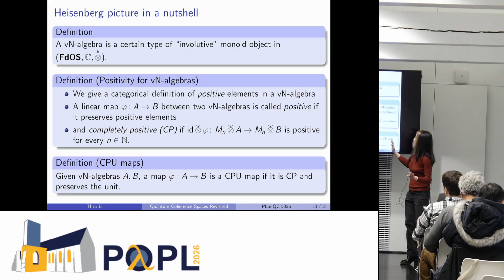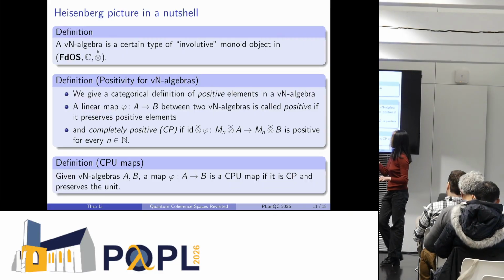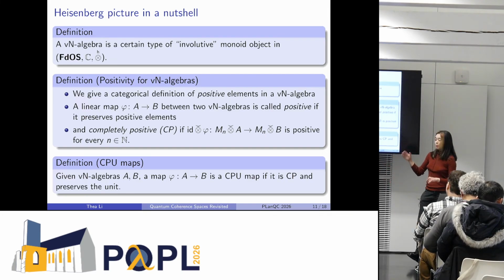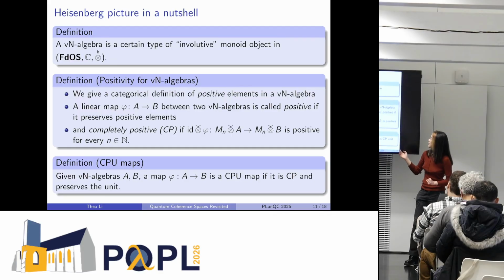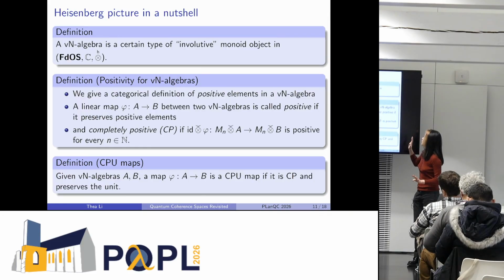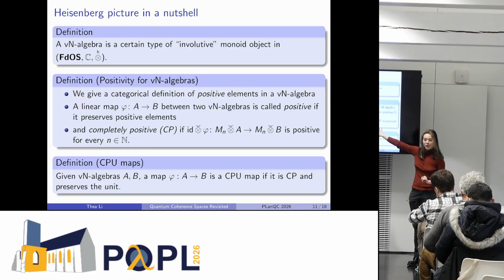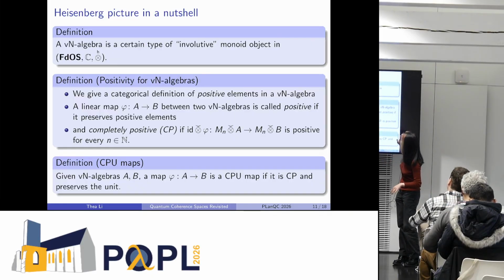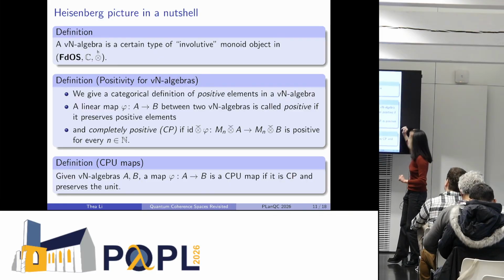So the categorical definition of a von Neumann algebra is that it's a certain type of involutive monoid object in the monoidal category given by the Hogarth tensor on FDOS. And of course, there are coherence diagrams that I haven't shown you. But essentially, that's what it is.